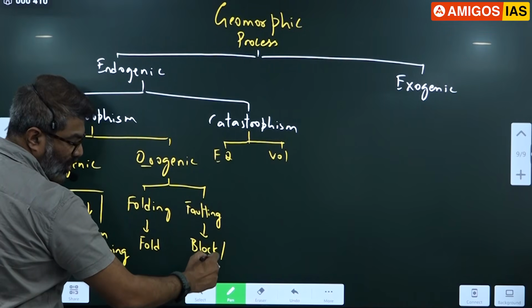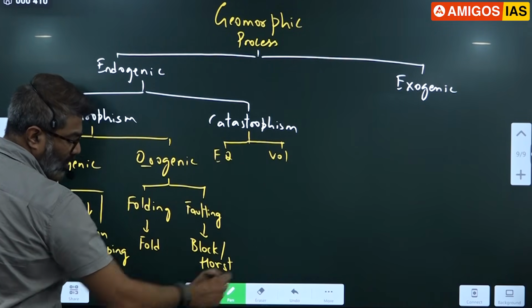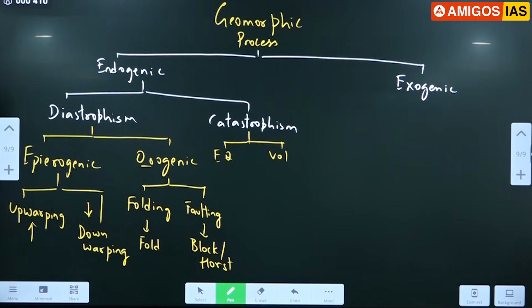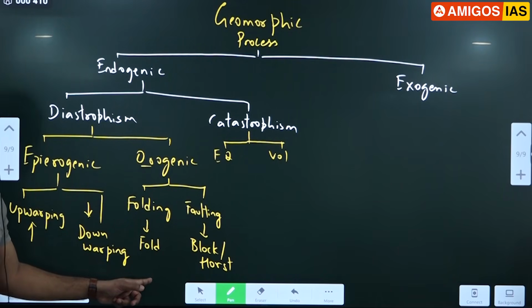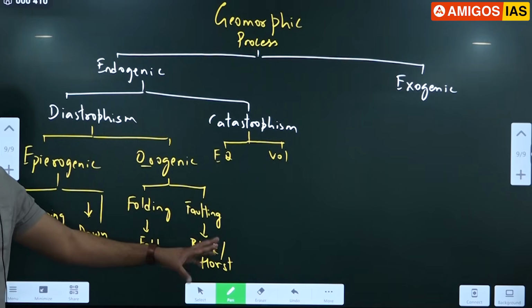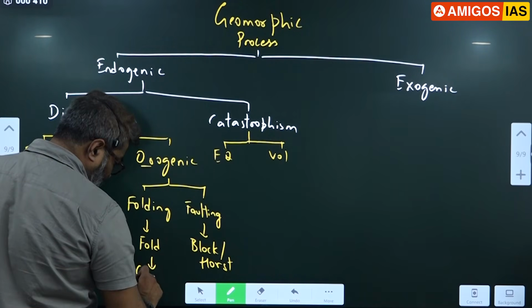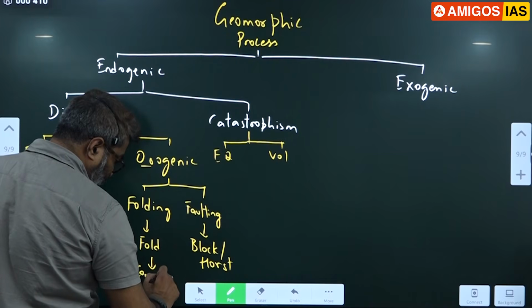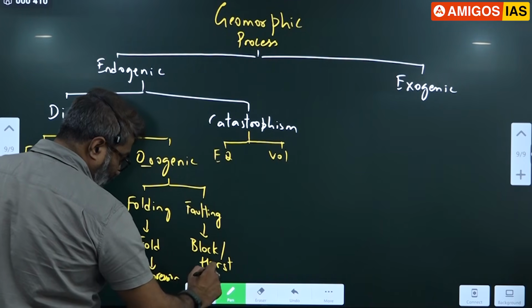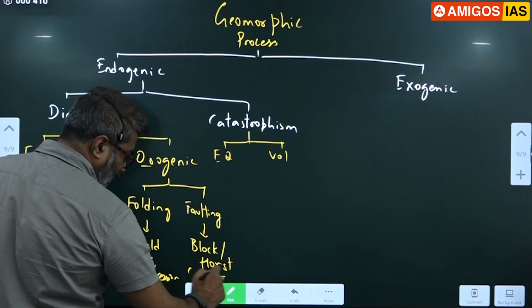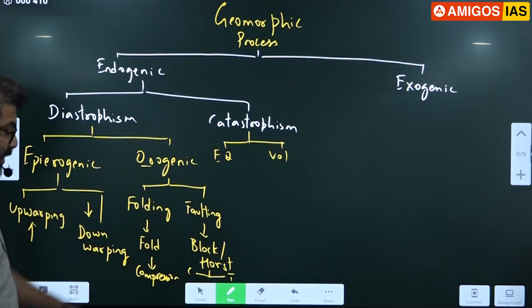Remember horst mountain, block mountains, fold mountains. Folding happens because of compression only. Faulting can happen because of both compression and tension. Here, C stands for compression, T stands for tension.